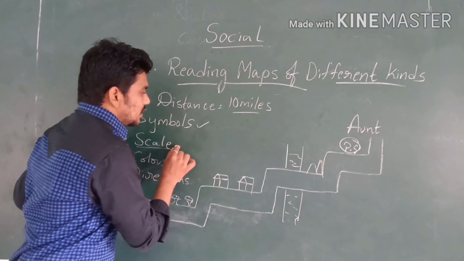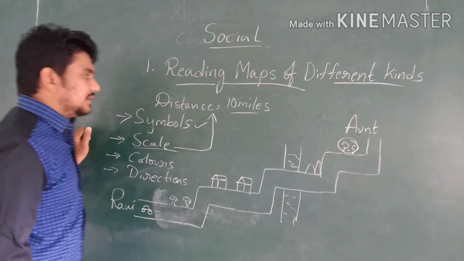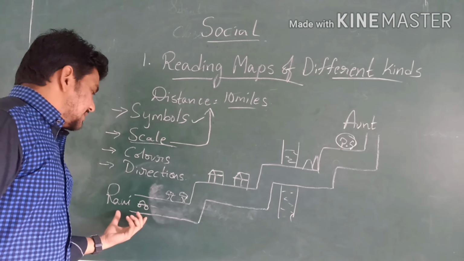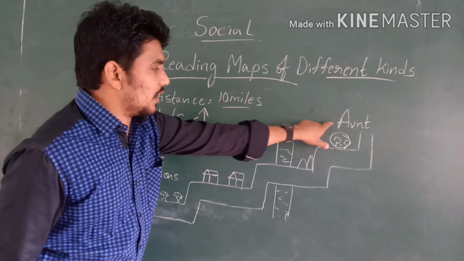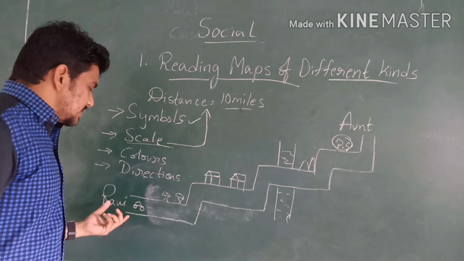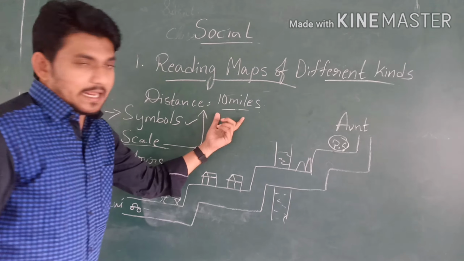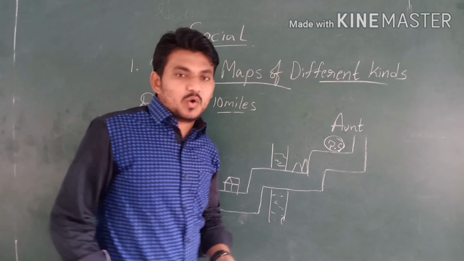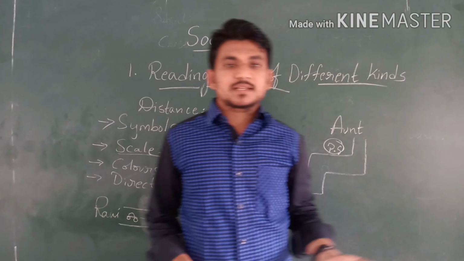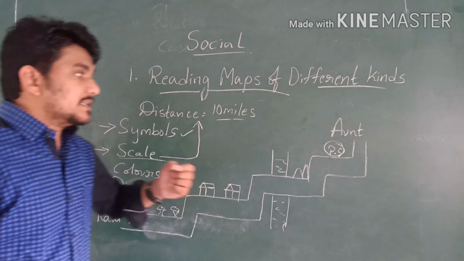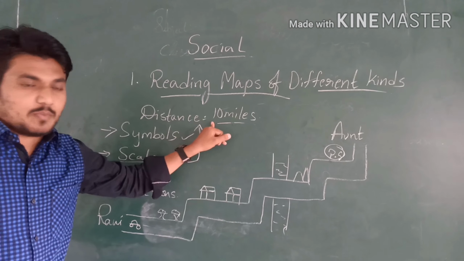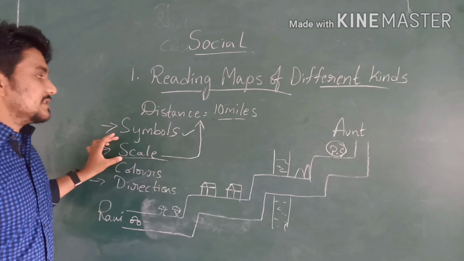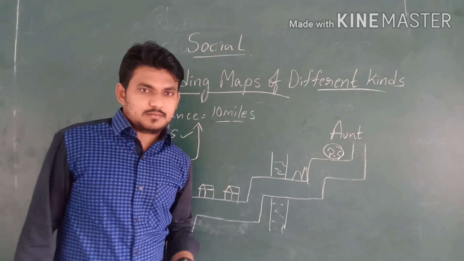How is the scale used? We have already discussed that scale is nothing but distance. Here we have already discussed that the distance between Ravi's house and his aunt's house is 10 miles. So by knowing the distance, we can easily identify the location of any place or region or country or town or city, by using the scale. This is the second language of the map. By using scale, we can easily locate any place on the map.